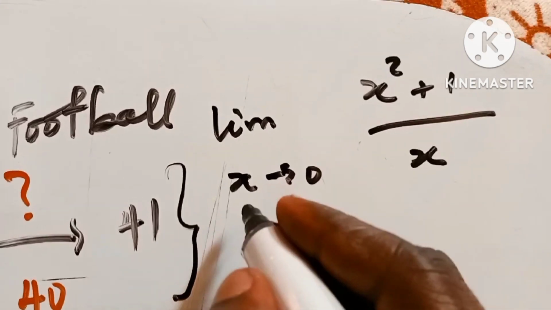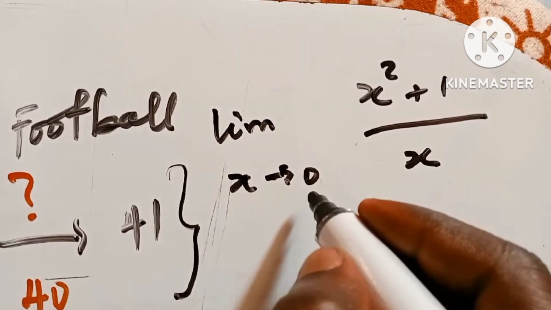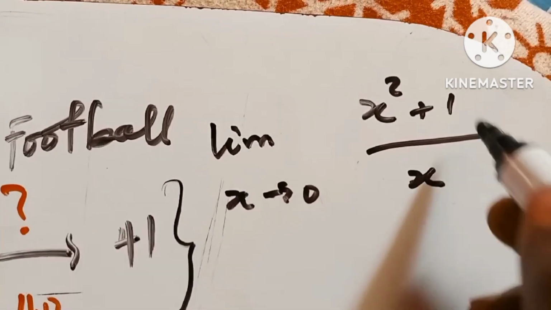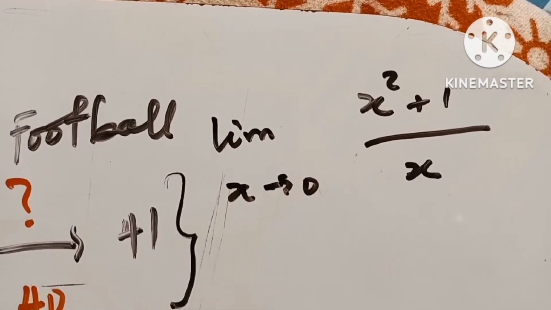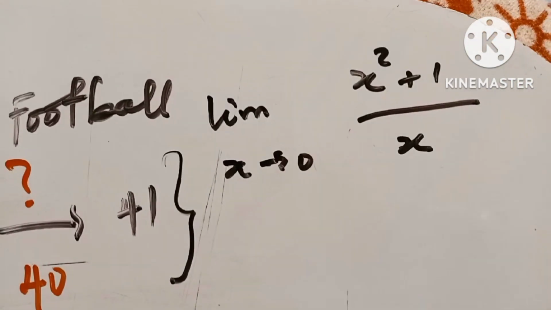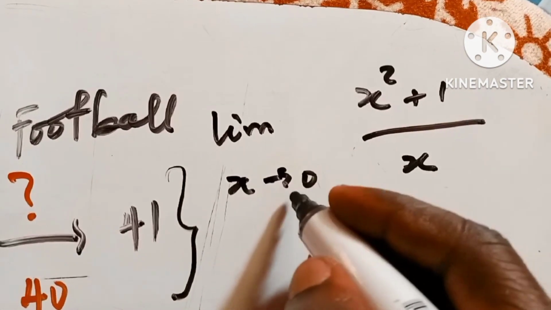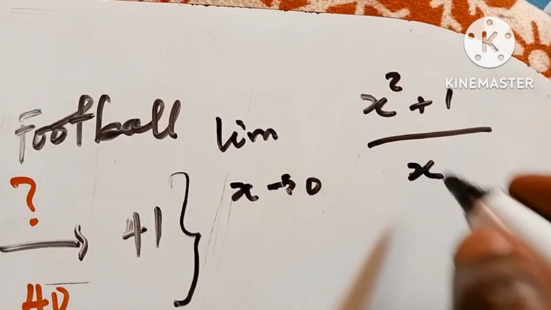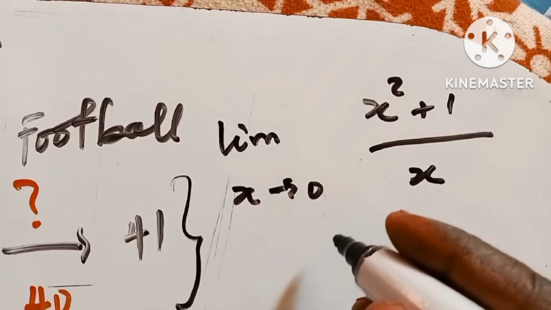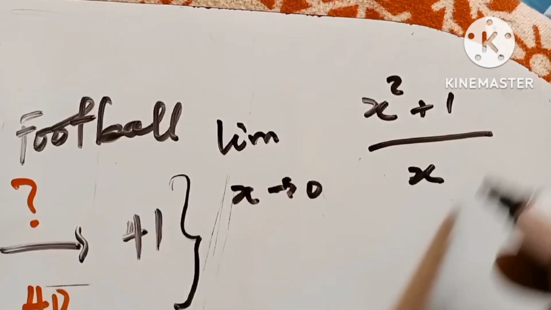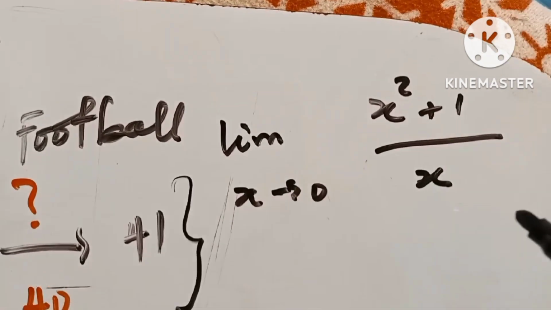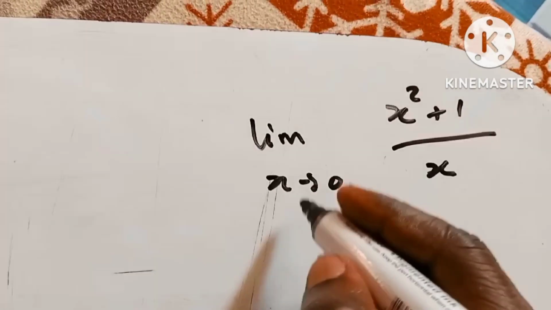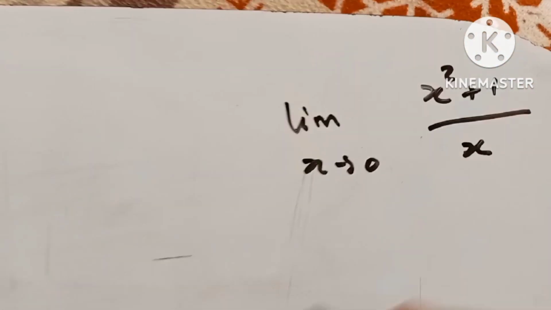Here you can say that it is the limit as s approaches 0. That is what we are doing. Looking at this function, your first step in solving this is to try and plug in the values of x and see if you can have an answer. If you can see everything clearly, we don't need a prediction. If you can see everything that happens, this is what I'm trying to say.